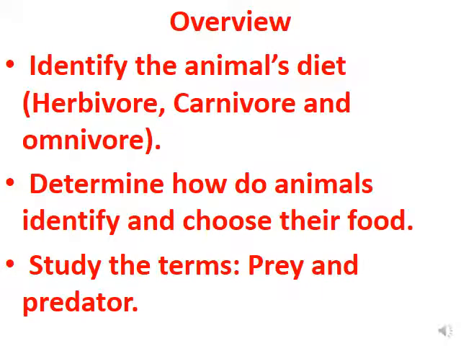Let's have an overview about our new chapter about the animal's diet. In this chapter you will identify the animal's diet. We have three types: herbivore, carnivore, and omnivore. And also we will distinguish the difference between the herbivore, carnivore, and the omnivore. Also, we will determine how animals identify and choose their food.